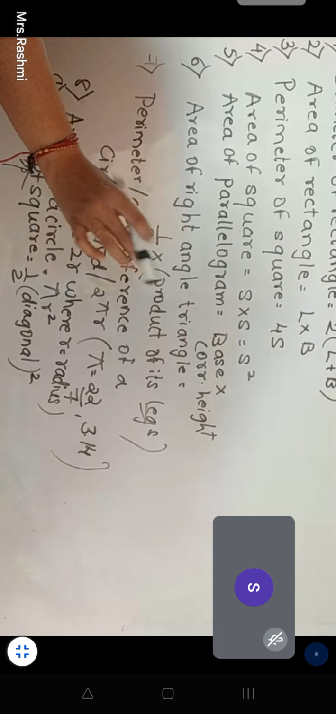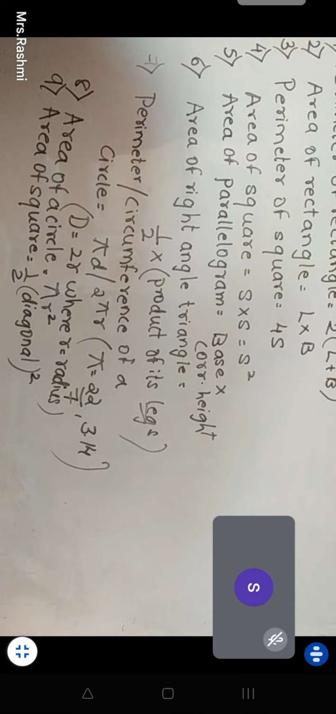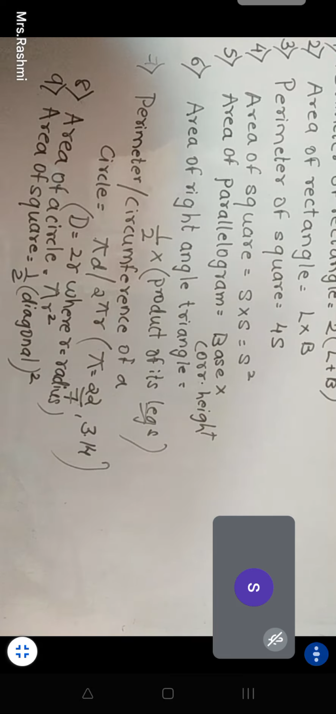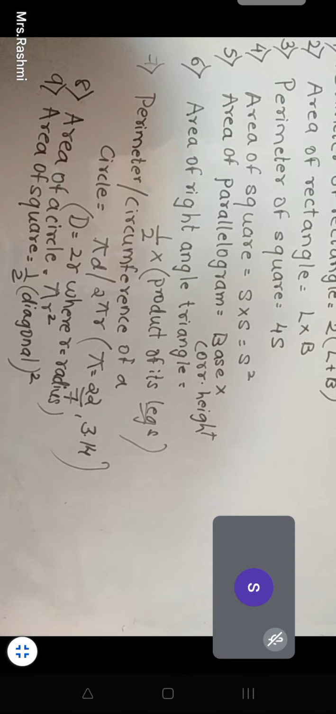Or 3.14. We will be using it according to the sum. If the sum has some decimal points, then we can use 3.14. If it is a multiple of 7, like 35, we use 22 by 7. Ma'am, by using both, will the answer be the same or different? Same only, but certain times it becomes a little different.